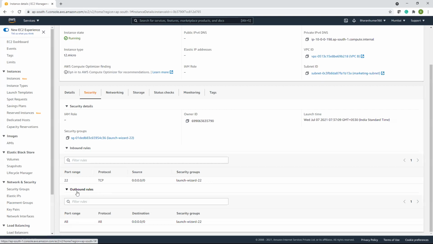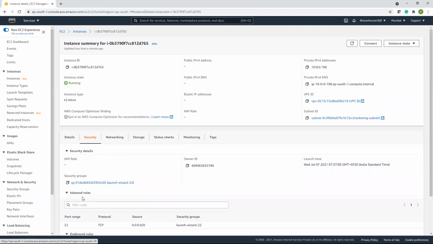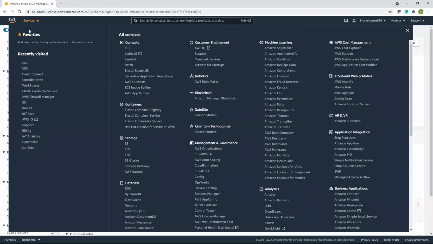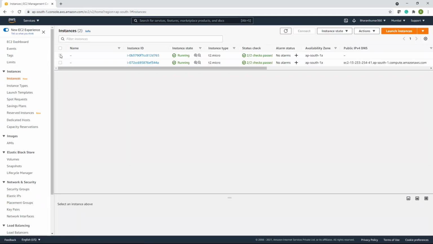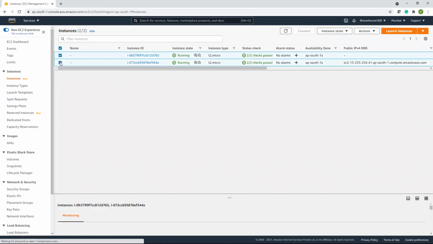Also edit the security group to allow the traffic from the other VPCs. Okay, that's about transit gateway reachability analyzer. And coming to EC2 instances, we don't need these instances now. So I'll terminate them.